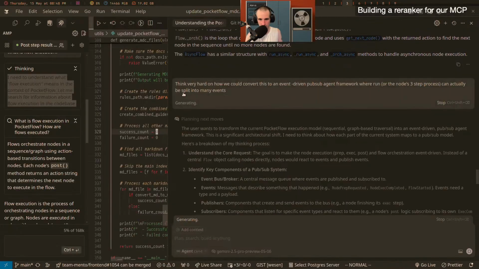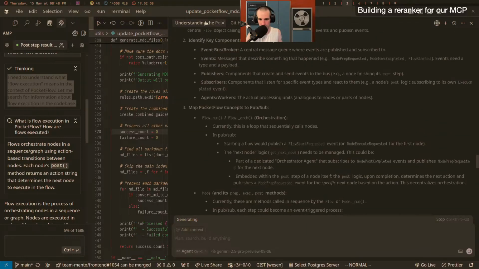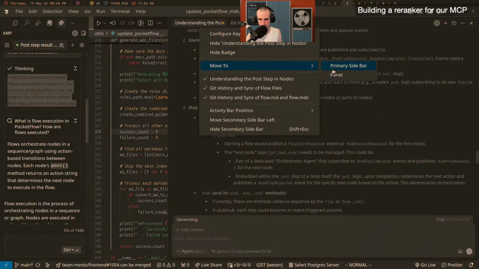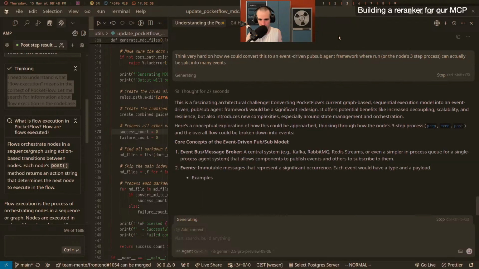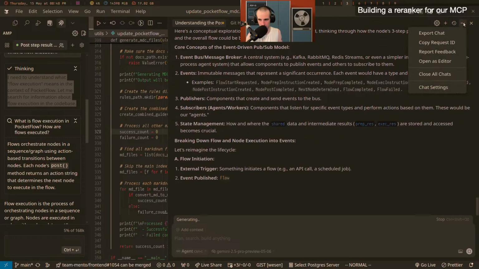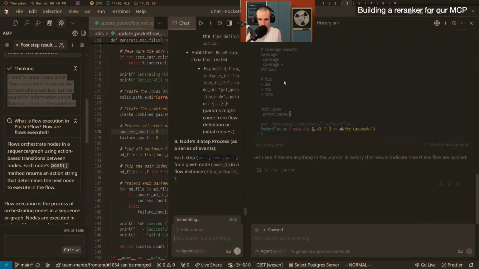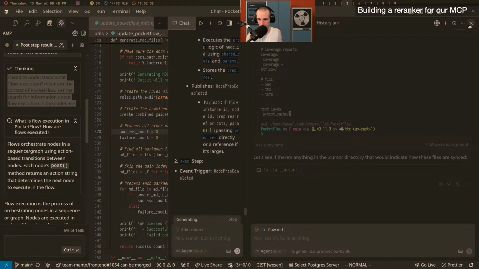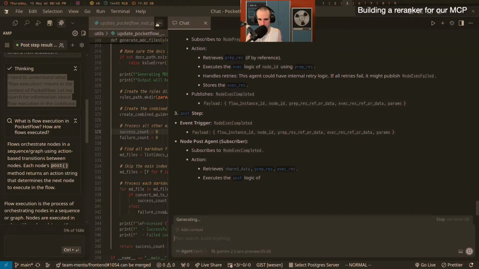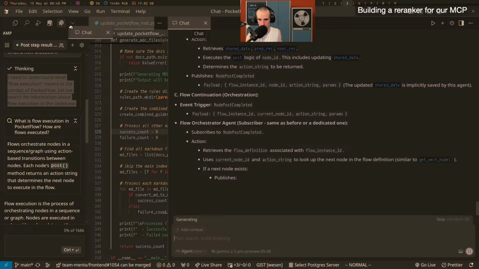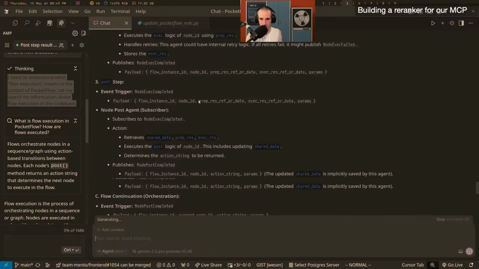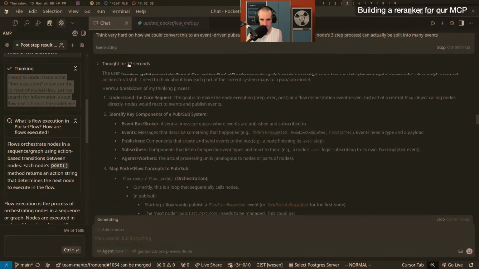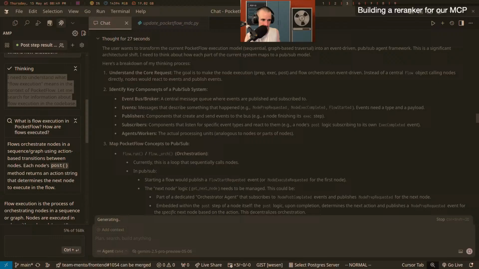I don't know how to deal with all these tabs everywhere. I think I can turn this into a main tab, so that would be pretty. Primary sidebar. How do I turn this into an editor? I think this was somewhere here. Open as editor. All right, cool. Then we're going to move this over to our main tab. What the heck? All right, there we go. It's annoying that it always closes the thought trace, because that's the actual interesting one.